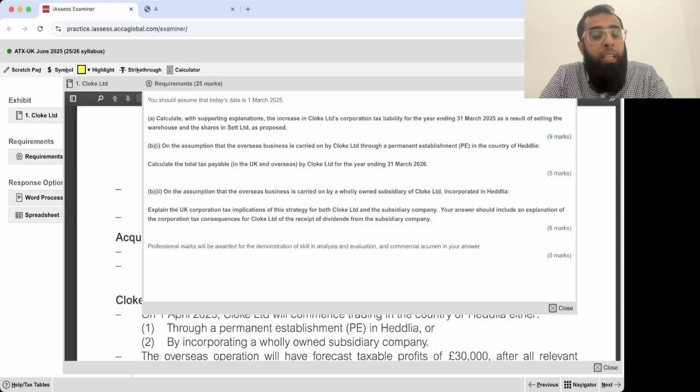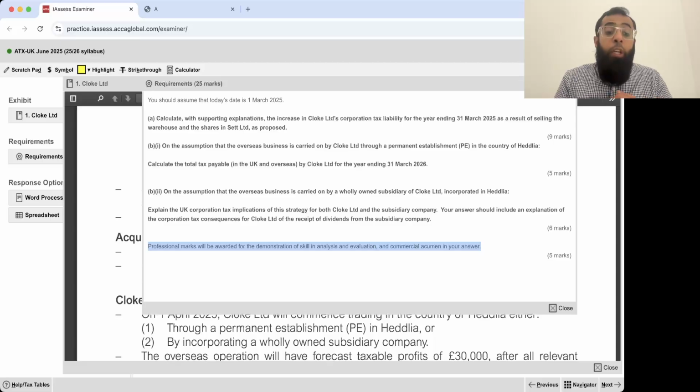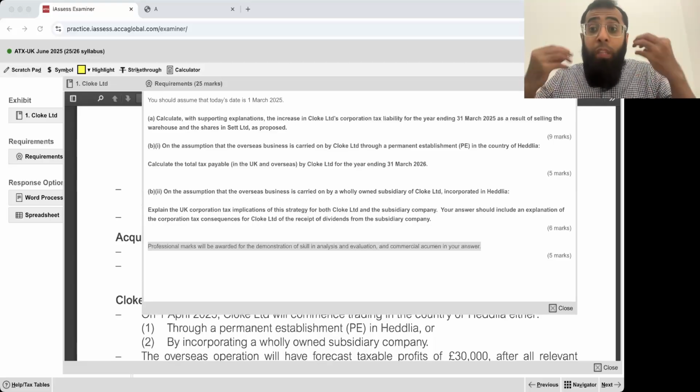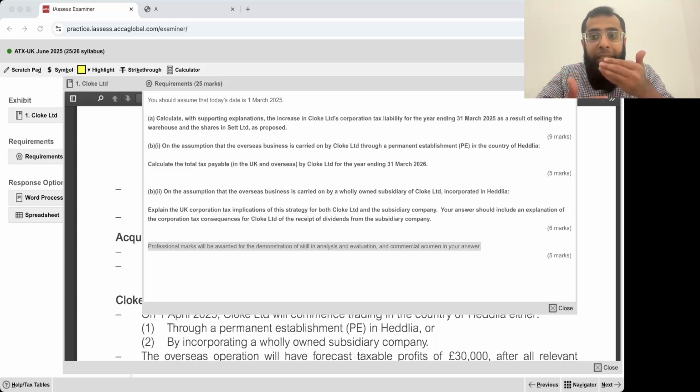You have professional skill marks for analyzing the rules, evaluating the things, and commercial acumen. We already had a complete lecture on the professional skills, but still, just covering the requirement: financial and non-financial analysis, analysis of the tax rules in detail, ability to analyze the detailed working, evaluation from both favor and against perspectives, and commercial acumen, that is business insight, practical advisory, what is favorable in the long term or not.